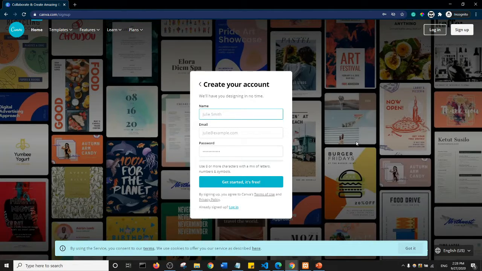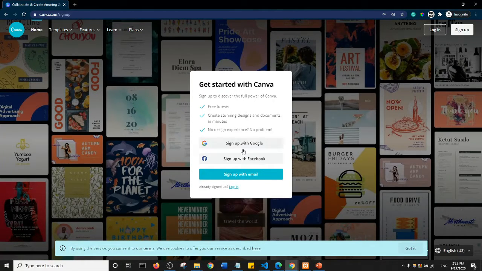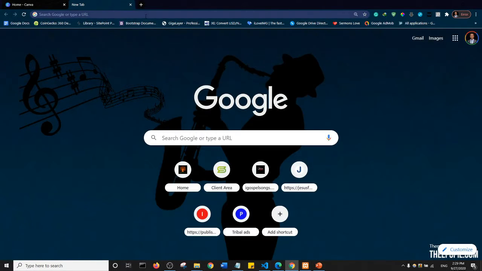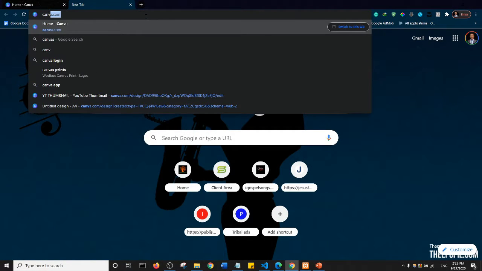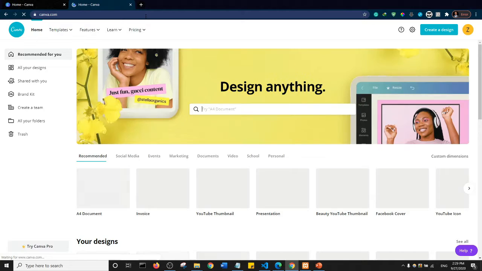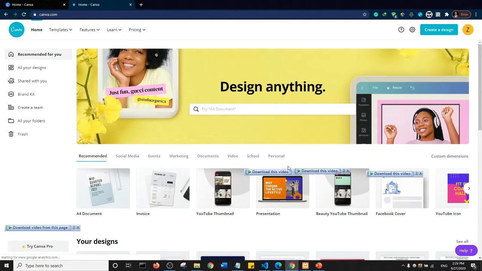So just go ahead, if you have an email, and write your name, your email, and your password, or if you have a Google account logged into your device, you can simply sign up with Google. Okay, having gotten that out of the way, I'm going to close this up and open canva.com on my browser. So this is me logged into canva.com, and first I'm going to show you how to find your way around canva.com.